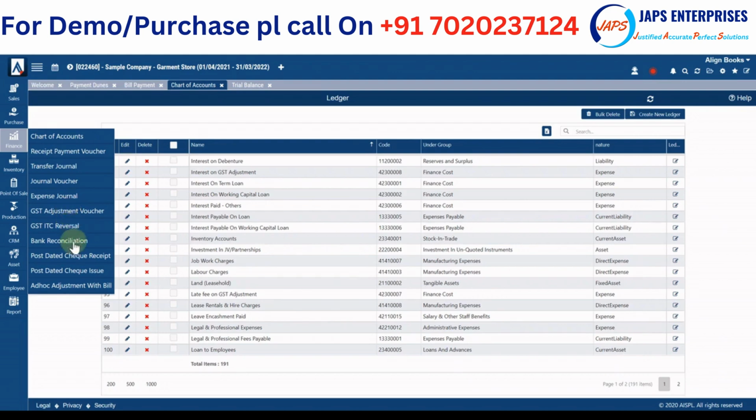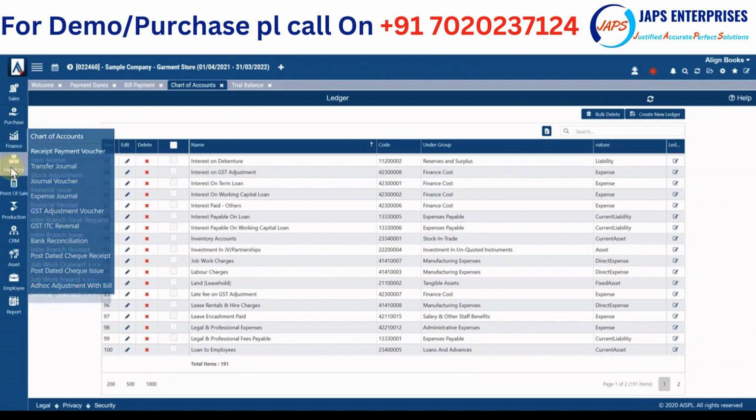Bank reconciliation is provided. Post dated checks, receipt and check issue option is provided. And then say you are receiving some payments which are not adjusted with the bill, you can make those adjustments from here.